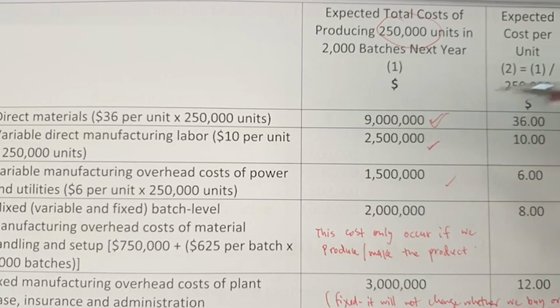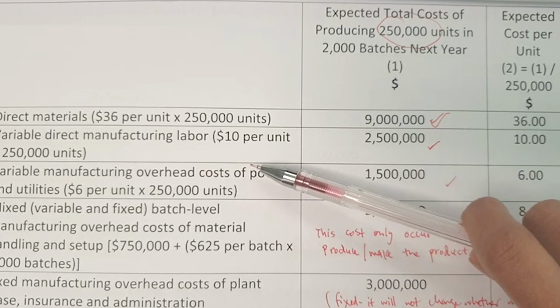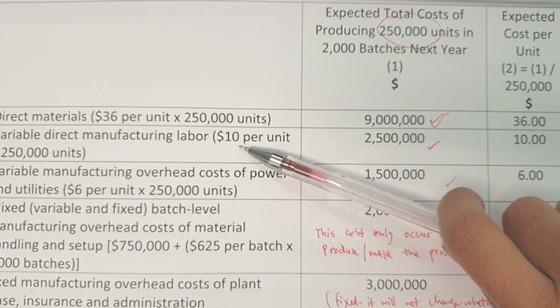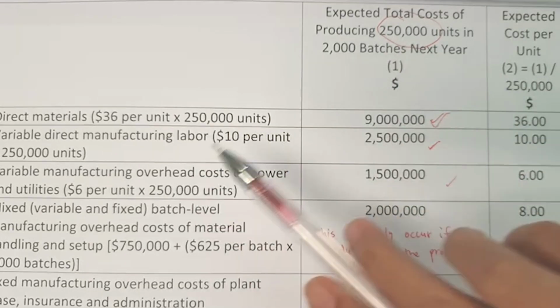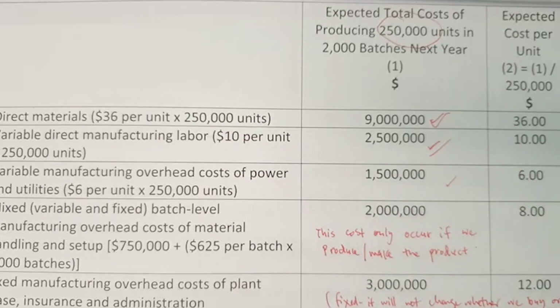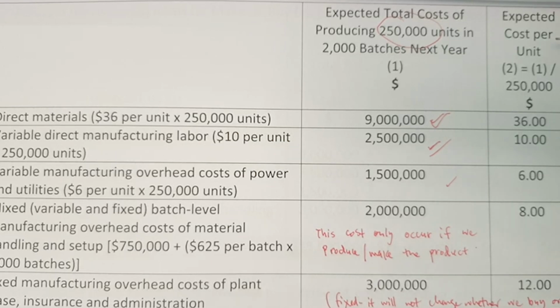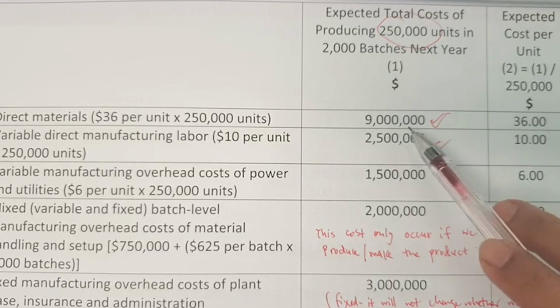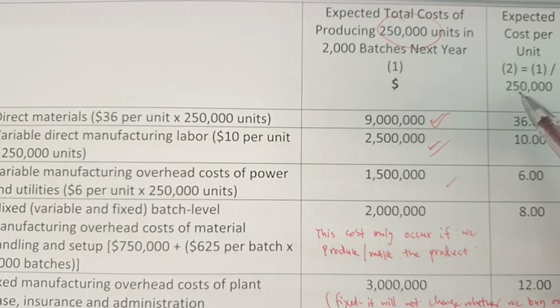So this is the direct material cost. Variable direct manufacturing labor is $10 per unit times 250,000. So this is the cost for 250,000 units, and this is the cost per unit. So 9,000 divided by 250,000, we can get here the information actually given to you.